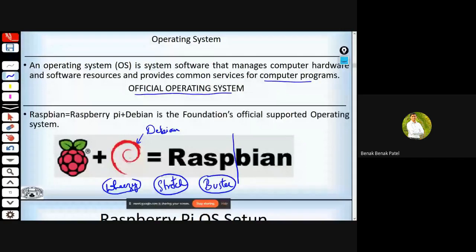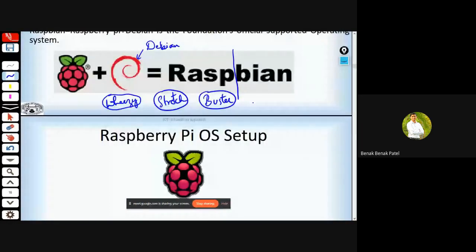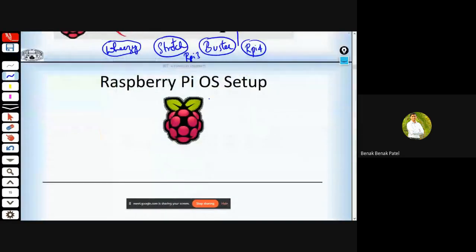So from year to year, they are making some changes in the OS also. For Raspberry Pi 4, it's preferred to go for Buster, and for Raspberry Pi 3, it's preferred to go for Raspbian Stretch.